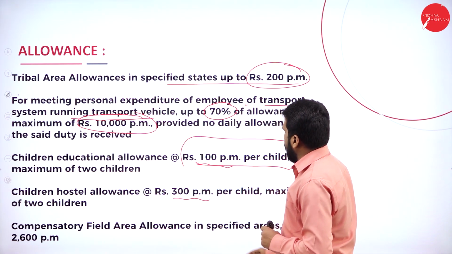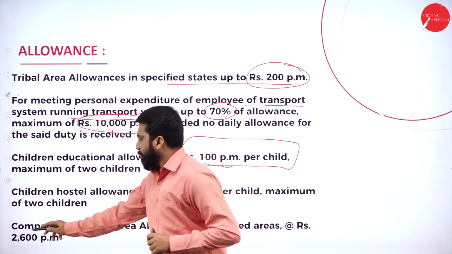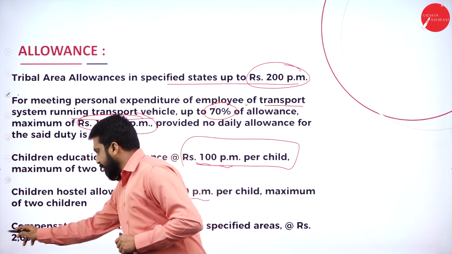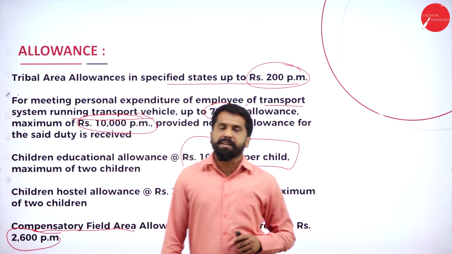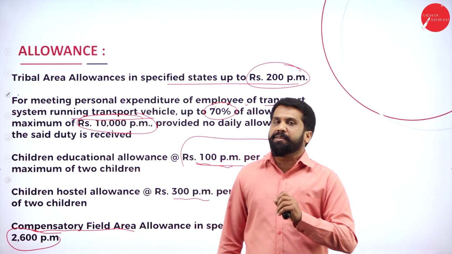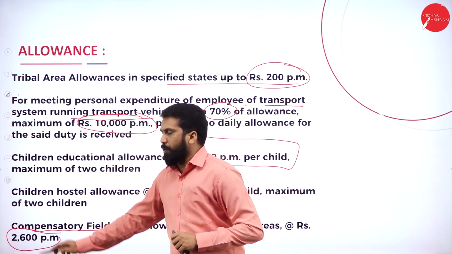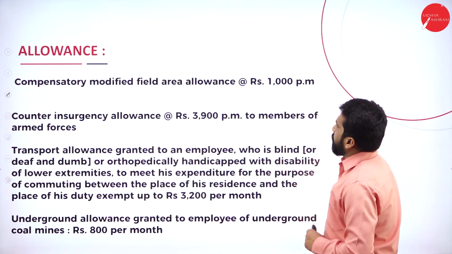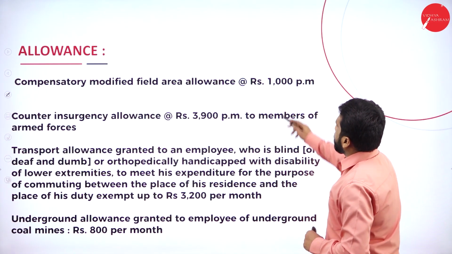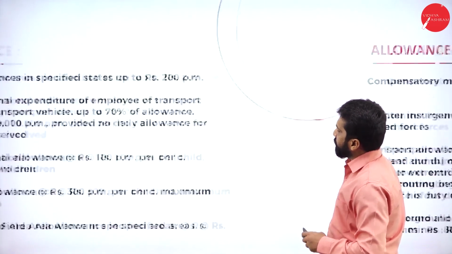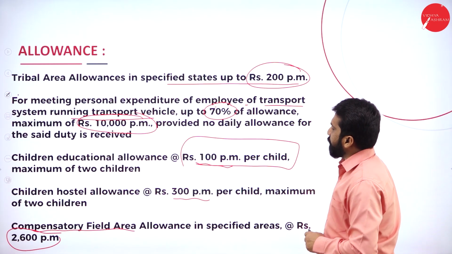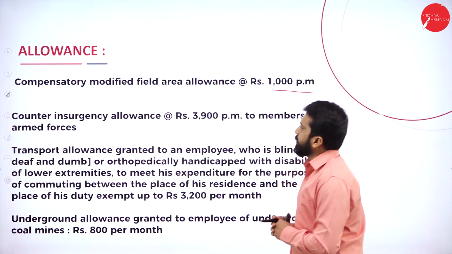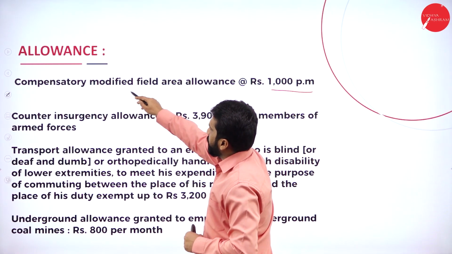Compensatory field area allowances. Remember, if you find the words compensatory field, up to 2,600 per month is exempted. If you got 3,000, out of 3,000, 2,600 you can minus. Compensatory modified field area allowances, it is 1,000. That was not modified; this is modified field area. It is 1,000.